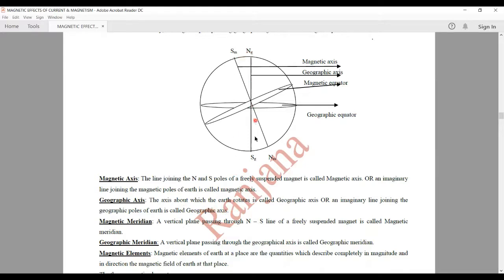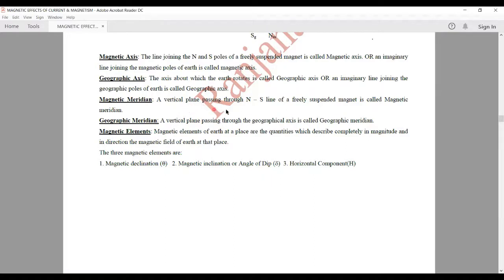So these are the geographic poles of the Earth. This imaginary line which is joining the geographic poles, we call it the geographic axis, or it can be defined as the axis about which the Earth rotates. Magnetic meridian: a vertical plane passing through the north-south line of a freely suspended magnet is called the magnetic meridian. So a vertical plane passing through the magnetic axis, we call it the magnetic meridian. Whereas the geographic meridian is a vertical plane passing through the geographical axis. So if we draw a vertical plane passing through the geographic axis, that is called the geographic meridian.